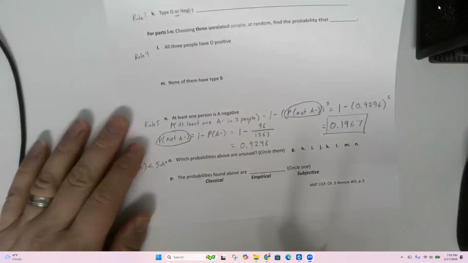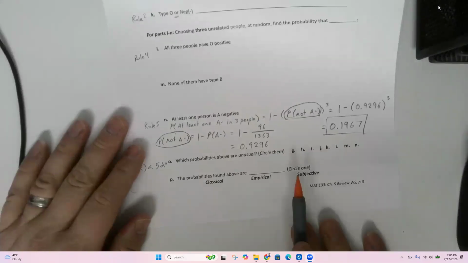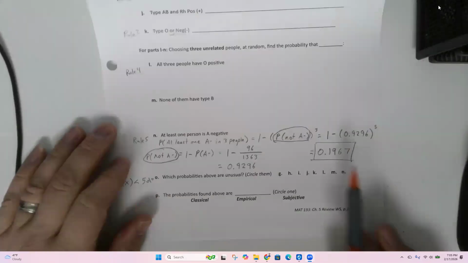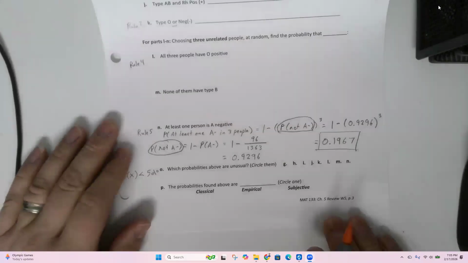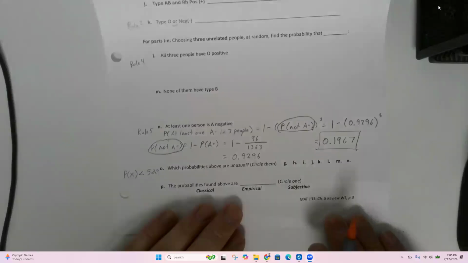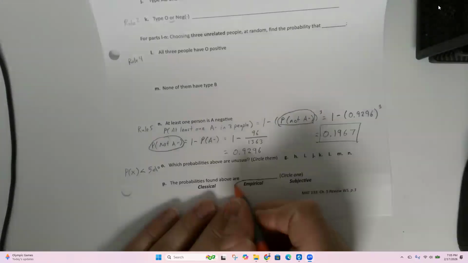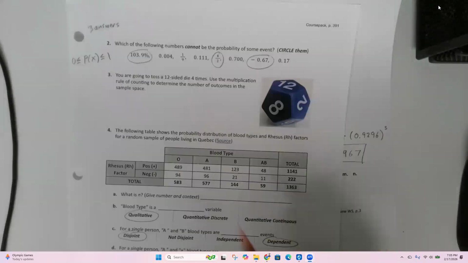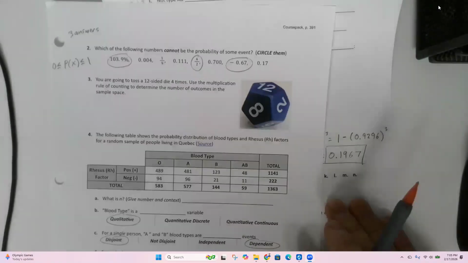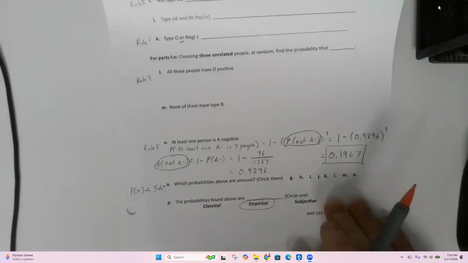The probabilities that we found for all of these, we didn't actually do any yet. We did that one. Are these classical, empirical, or subjective? Rise says empirical. Yeah, definitely empirical in this case, right? We have legitimate data where we actually got 1,363 people in Quebec and measured their blood type. So empirical for sure.